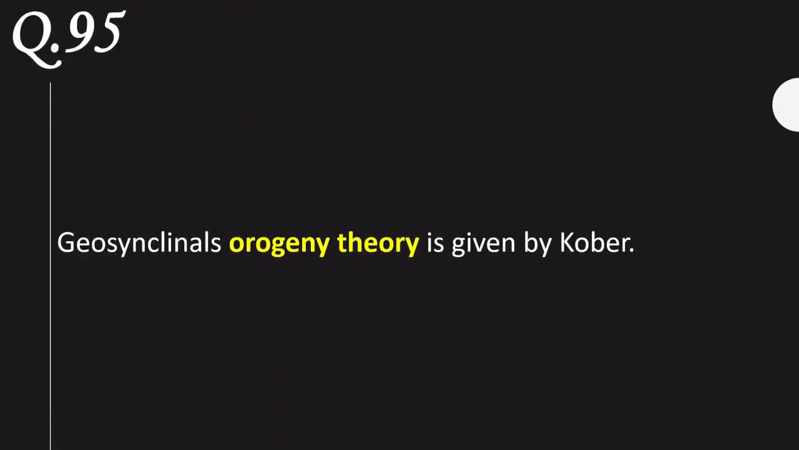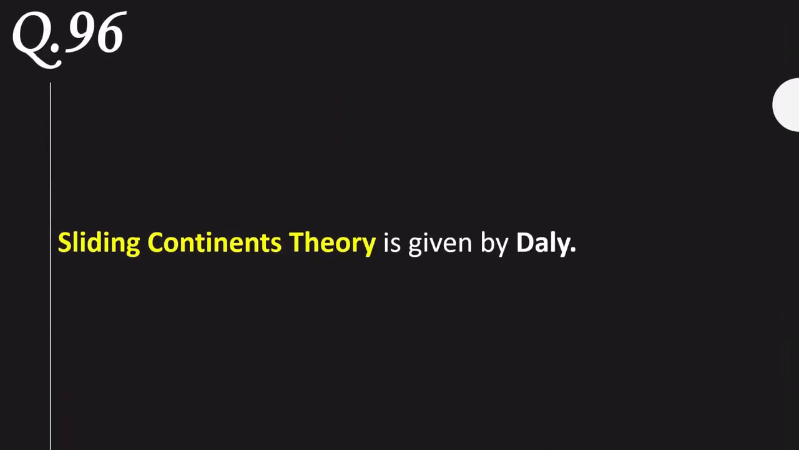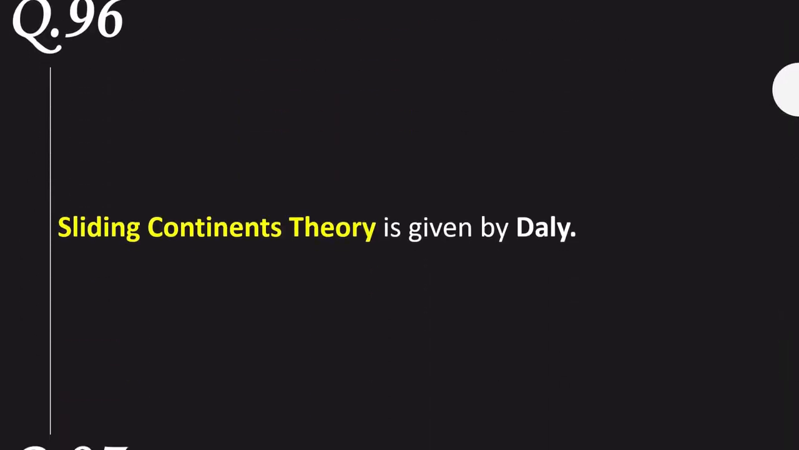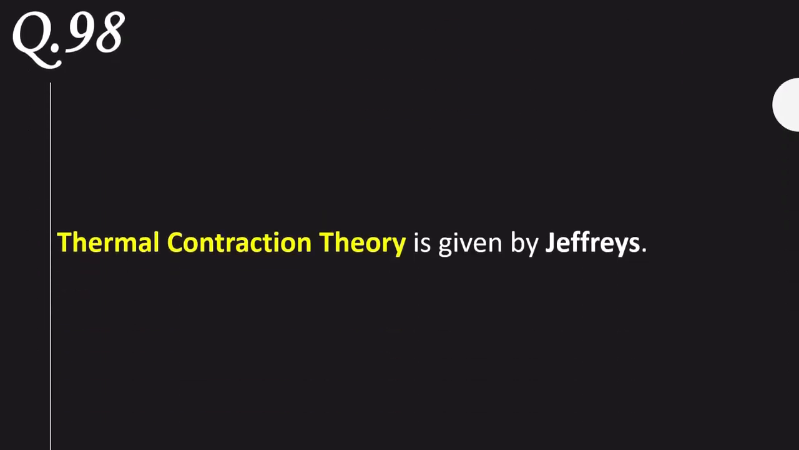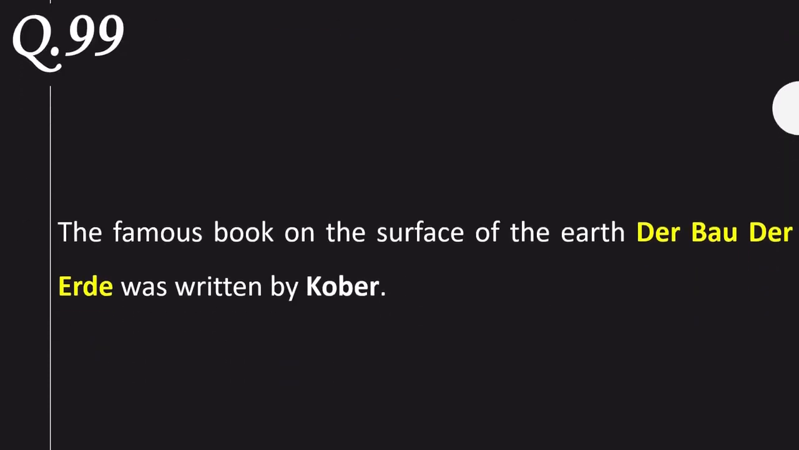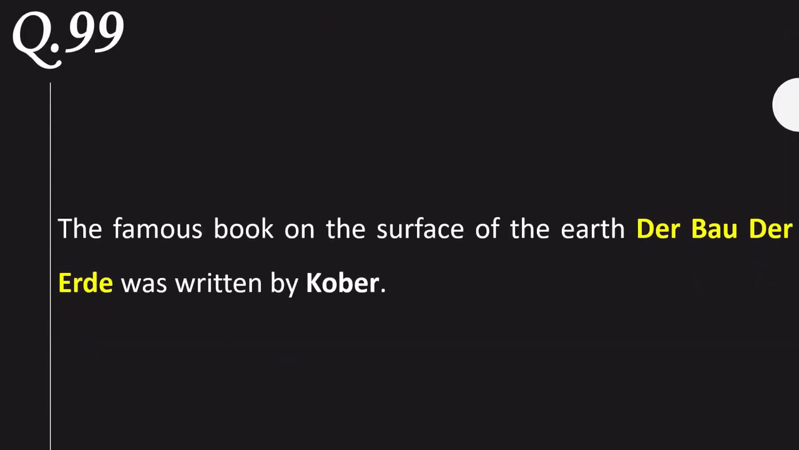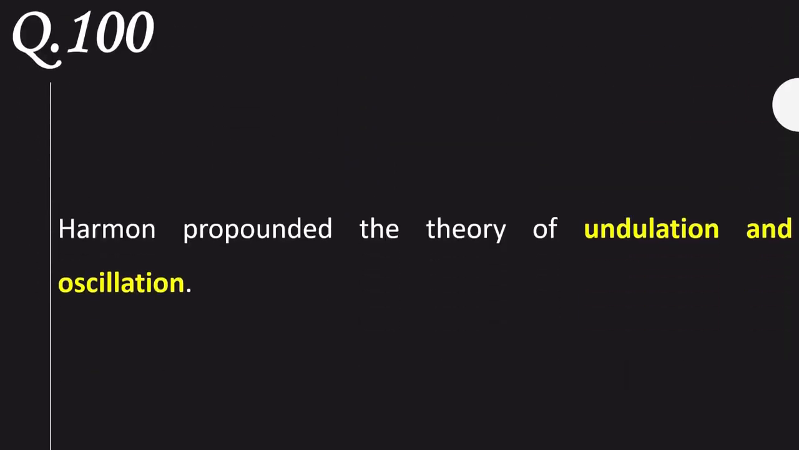Geosynclinal orogeny theory is given by Kober. Sliding continents theory is given by Daly. Thermal convection current theory is given by Holmes. Thermal contraction theory is given by Jeffreys. The famous book Der Bau der Erde, The Structure of the Earth, was written by Kober. Hermann propounded the theory of undulation and oscillation.